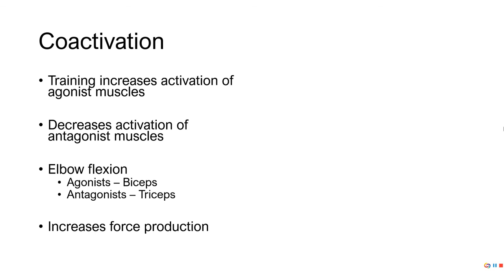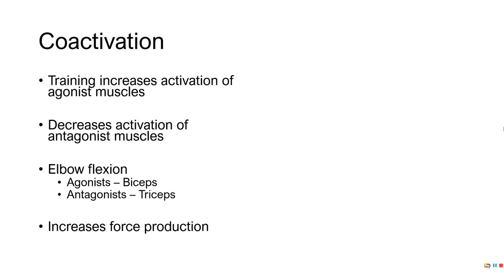All right, and then the last thing is this idea of co-activation. When we train, we're increasing activation of agonist muscles. If I'm doing bicep curls, I'm training my biceps. As I train, I'm also turning off my triceps. That allows my biceps to generate more force, because otherwise they're not only counteracting the force of the bar, but they also have to fight the triceps. If I turn the triceps off, they're relaxed and not contracting, which makes it easier for me to move that bar.